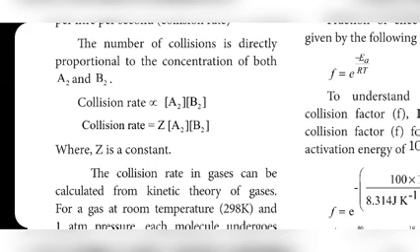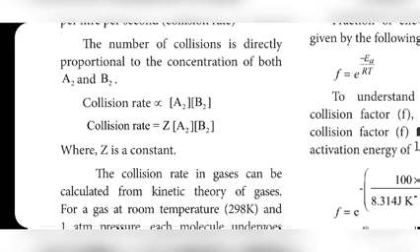So, we can say rate is directly proportional to the concentration of A2 and B2. If we remove the proportionality sign and use equals, we must add a constant. Here the constant is Z. Usually we add the constant K, but here we are adding the constant Z.